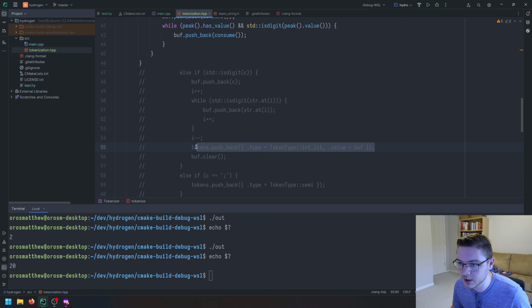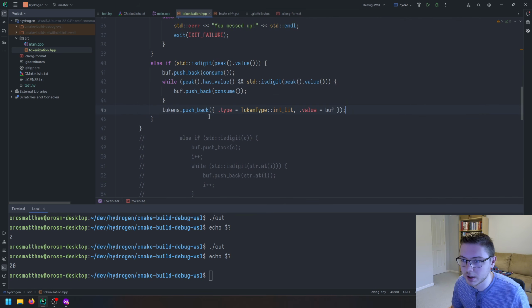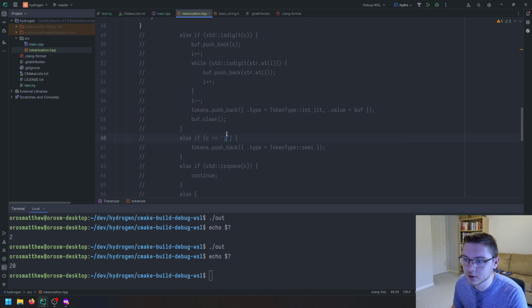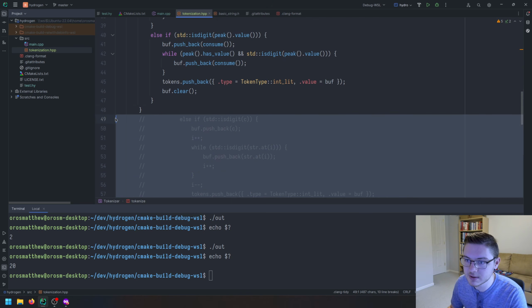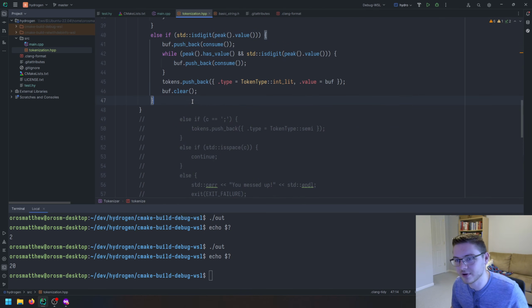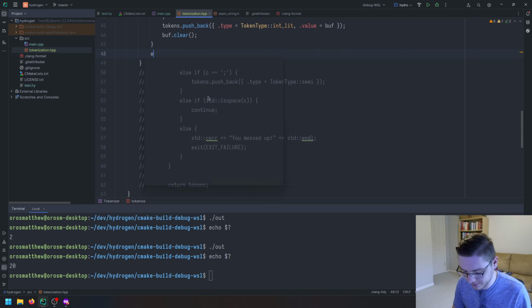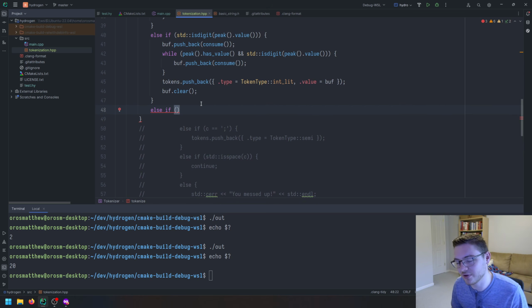And then we can add our token here and clear our buffer. Cool, that takes care of that. This is just boring refactoring stuff. I'm sorry. I know you guys want to get to parsing. I'll get to it. I will get to it. I promise I'll get to it. Else if, we gotta clean up our code, right? We can't just leave it like it is.